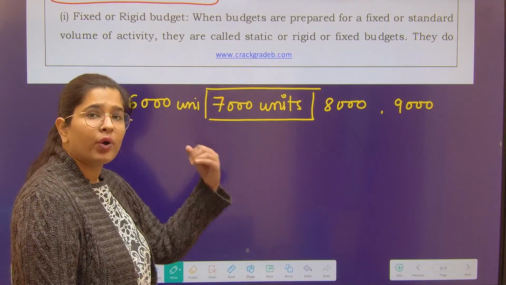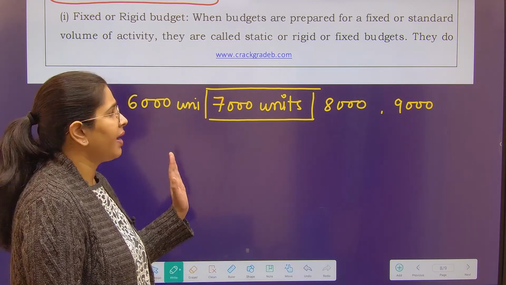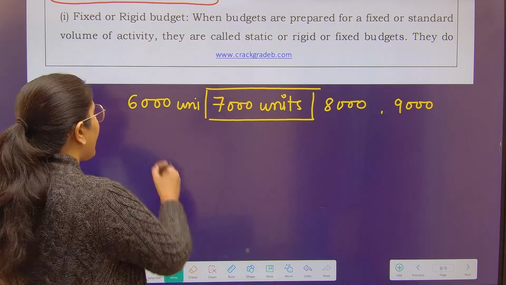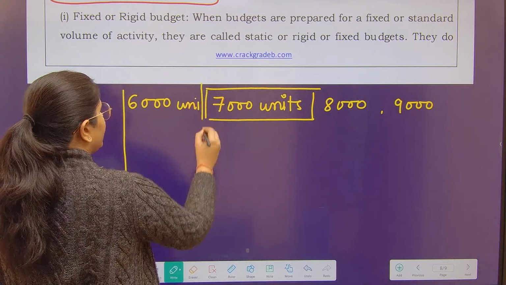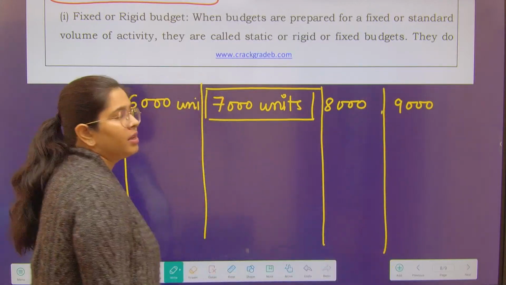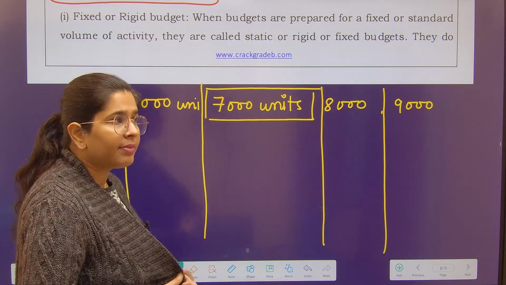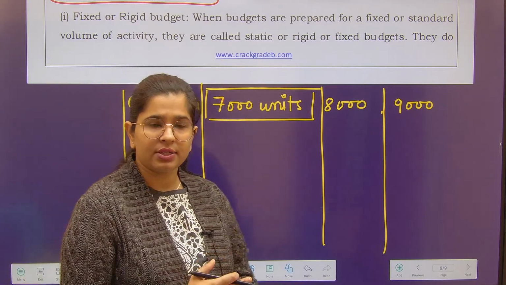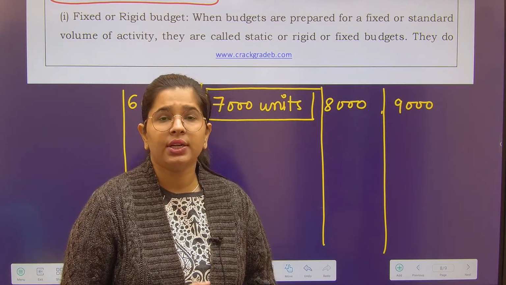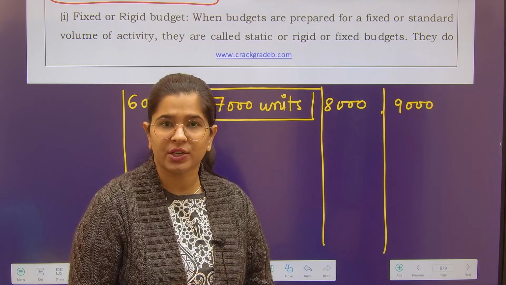That means whatever amount of production I will be achieving, I will have a budget to compare with. So please listen to this very carefully: flexible budget is nothing but a series of fixed budgets.